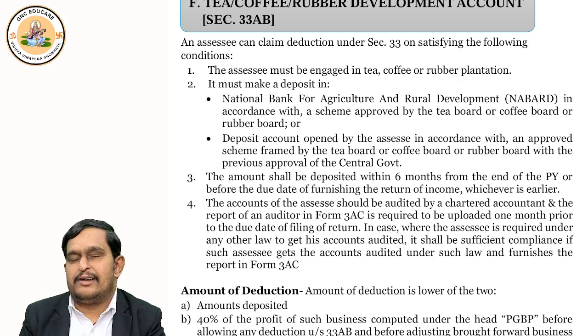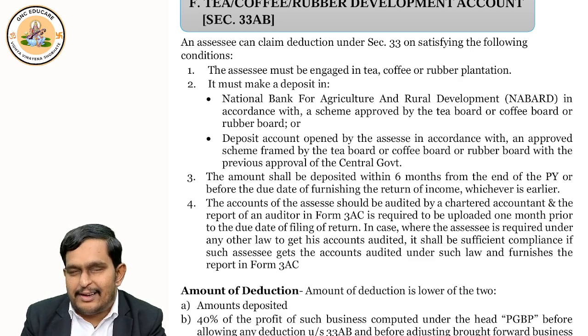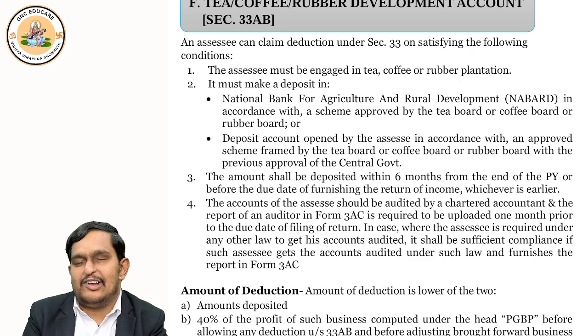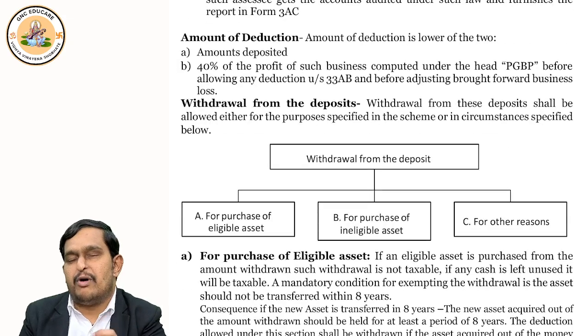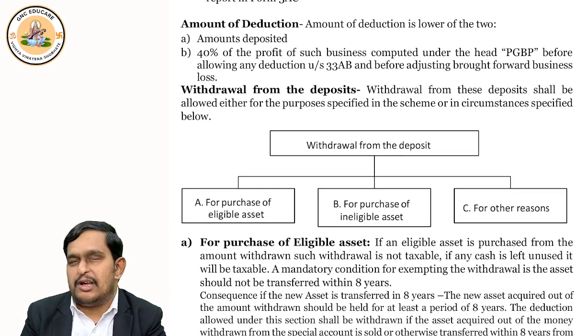If the audit you have to do under this section is done under any other law, that audit report is also fine. Then how much deduction do we get? The amount deposited. So we were talking about the amount that should be deposited, correct? You will get the deduction of the amount deposited, or 40% of the profit. 40% of the profit before claiming this deduction under 33AB.